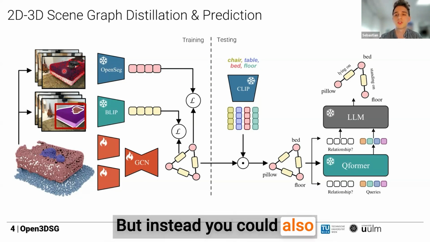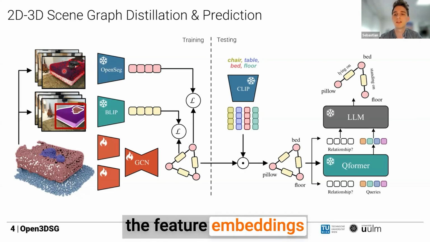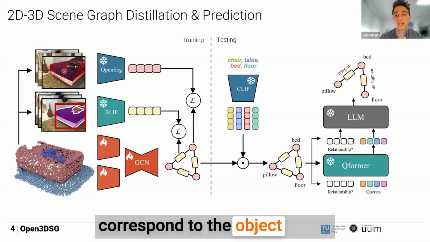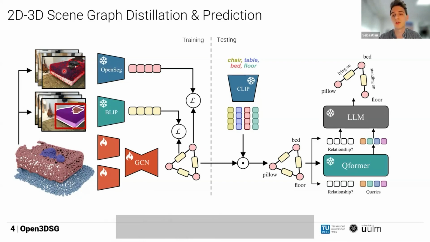But instead, you could also use CLIP and get the feature embedding for the entire image. But we found that only using the feature embeddings of the pixels that actually correspond to the object works a little bit better, because this way we ignore background, for example, much better.